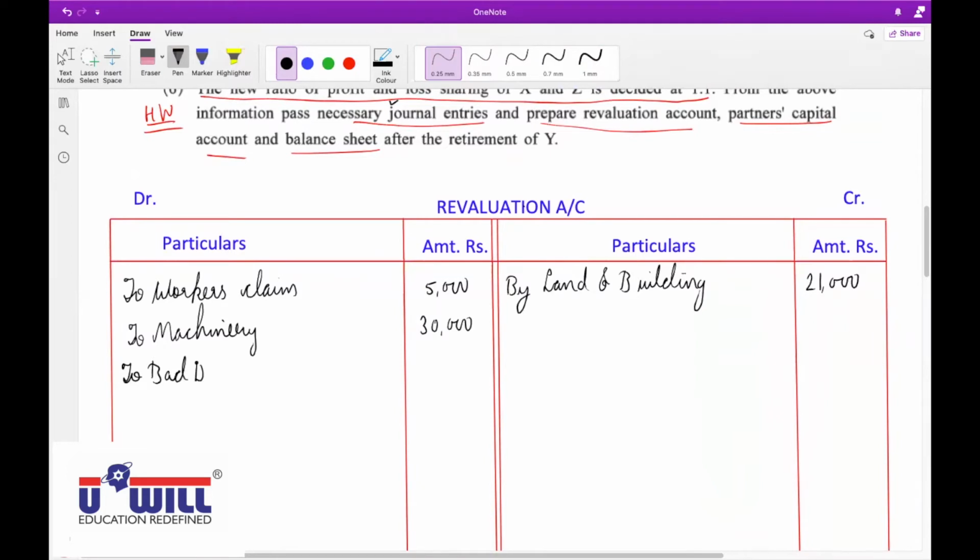Journal entry also everyone will pass with 2,000 only. Revaluation to bad debts reserve 2,000. Journal entry also will be passed with 2,000 only.